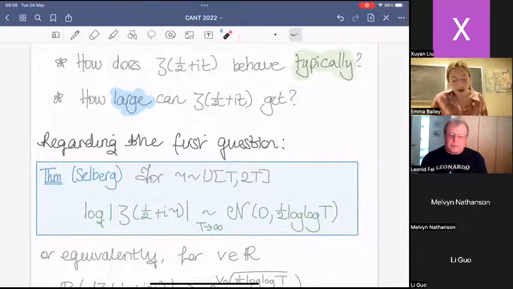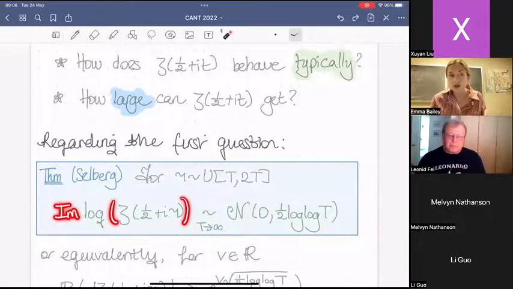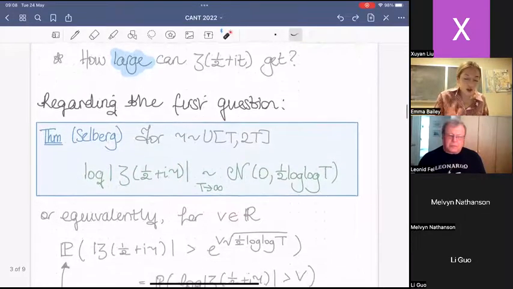Equivalently, I could normalize both sides. I could divide by the square root of the variance on the left-hand side, and then I converge to a standard normal random variable. This is unconditional. You don't need to assume the Riemann hypothesis to prove this. And it turns out you can also have an equivalent statement about the imaginary part of the log. This statement also holds for the imaginary part of the log. Let me just look at the real part.